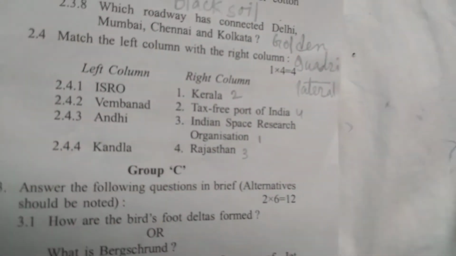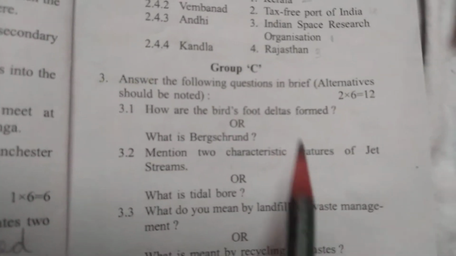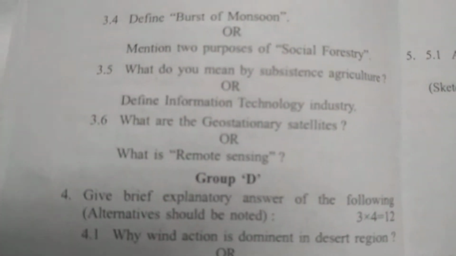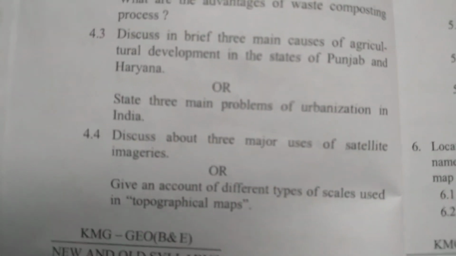Okay, now you look at the next questions, group C, each question containing 2 marks. This question must be helpful for next year's Madhyamik students. Now group D, each question containing 3 marks. This is the question paper from 2017. I don't have the 2018 question paper. When I get it, I'll give you the answer. This is the 5 marks question and group E.